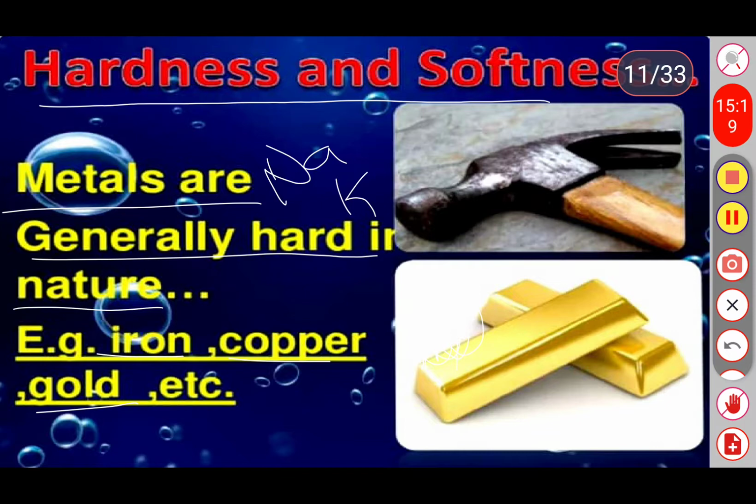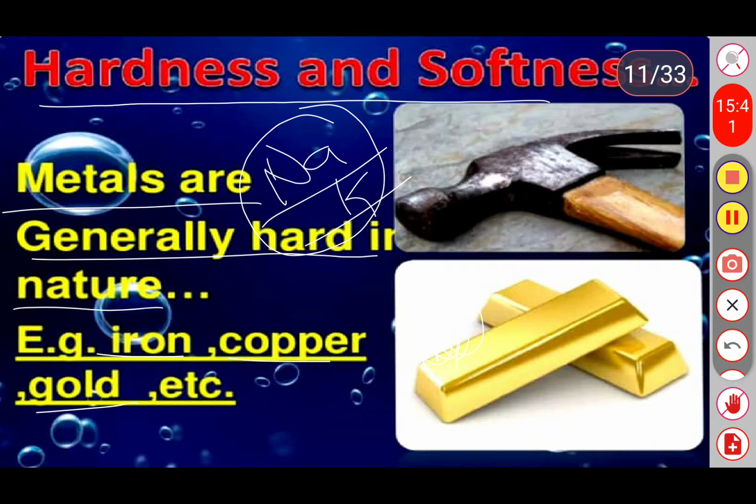Other than these metals, all the metals are hard in nature. These two are the exception cases, sodium and potassium. Sodium and potassium are also metals, but they are soft in nature, and we can easily cut these metals with the help of knives also.